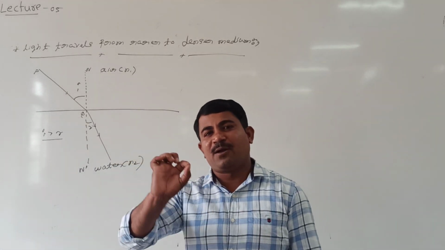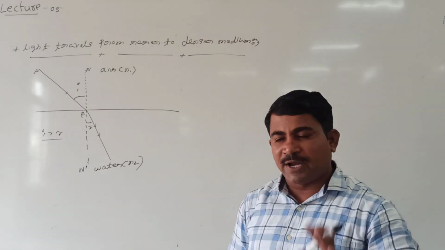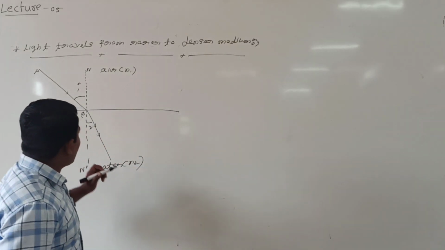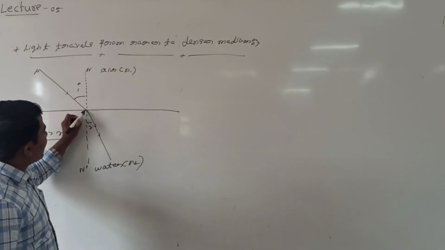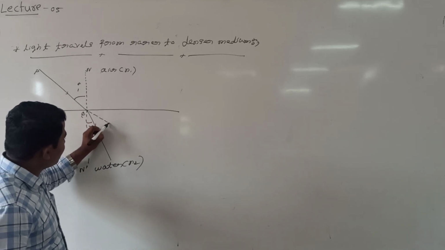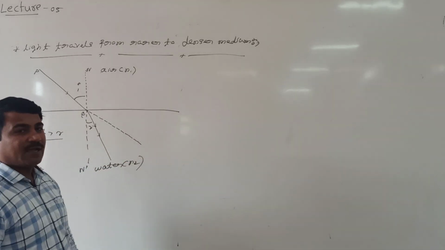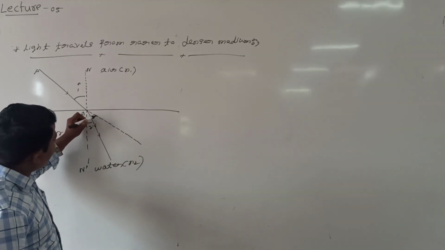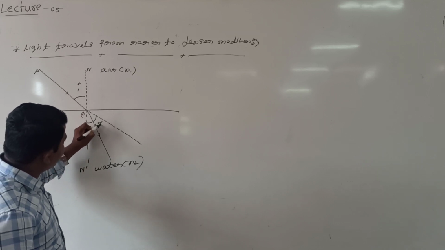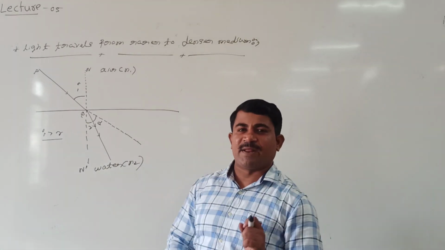Angle of incidence is always greater than angle of refraction. One more thing: you are defining one more angle that we call angle of deviation. See here, if I produce the incident ray in this direction, are you following this? Then the angle between the refracted ray and the incident ray produced, this we call angle of deviation.